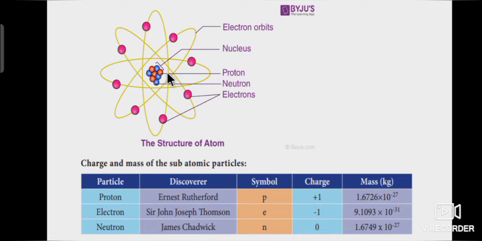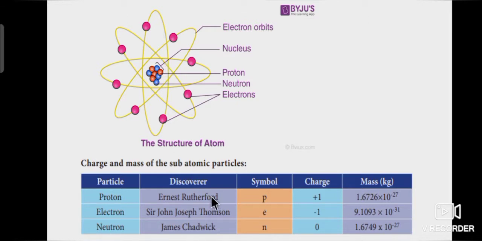Students, protons and neutrons are in the center, also called the nucleus. Electrons revolve around the nucleus. The electron's moving path is called an orbit. This is the structure of an atom.